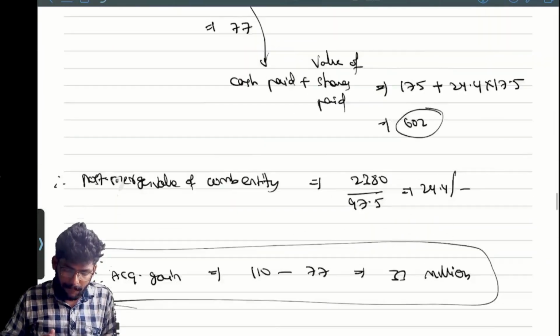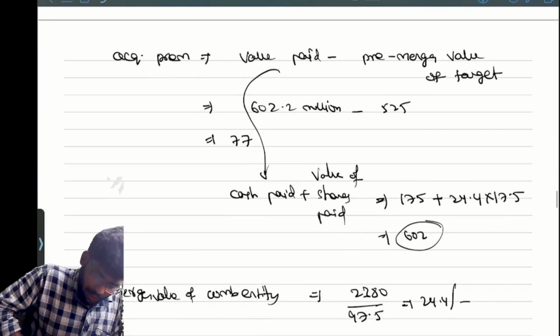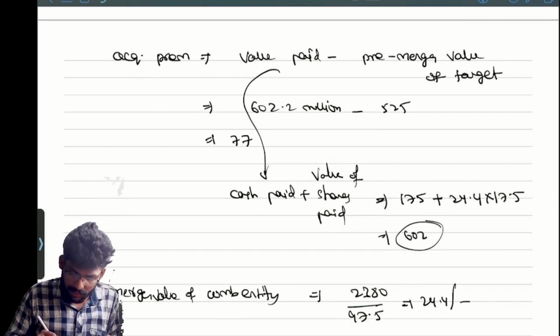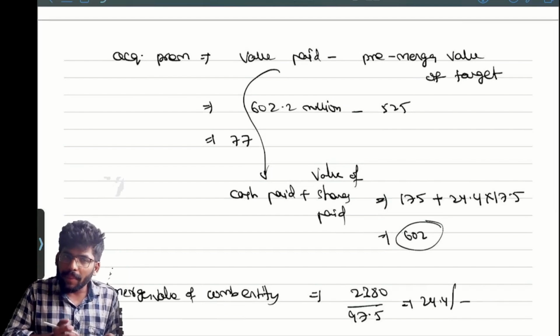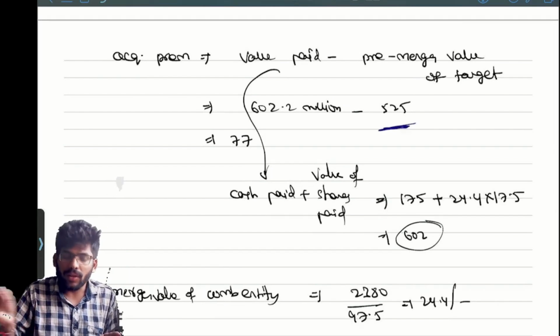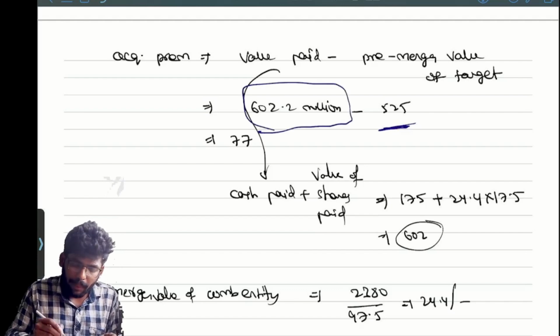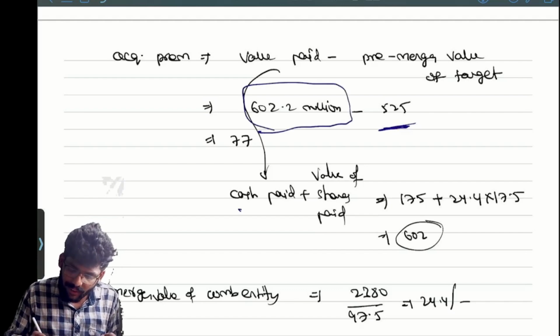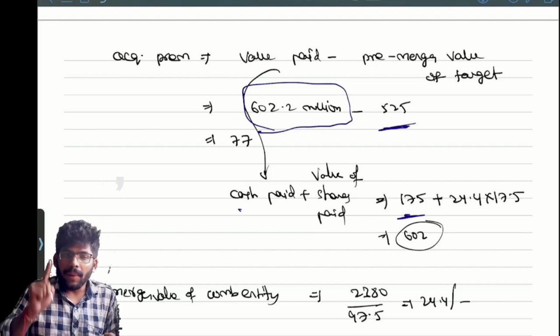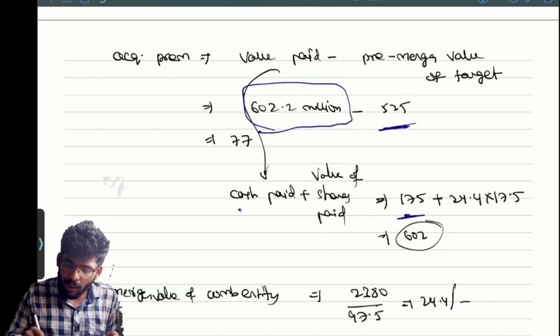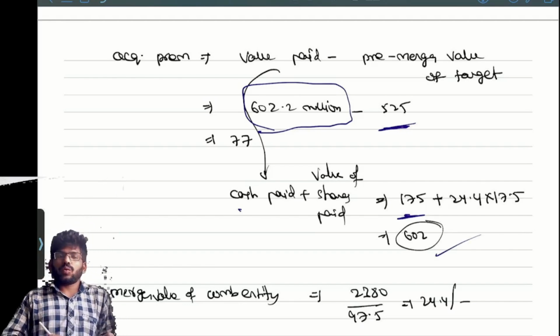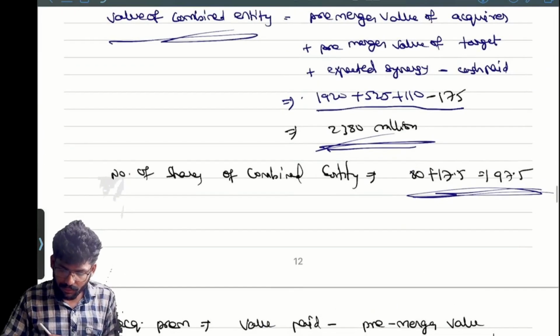Value paid, the deal price, is nothing but value paid minus pre-merger value of the target. Target is 525, we already know about it. So I want this value paid. They are paying cash of 175 plus the per share value of 24.4 on 17.5 shares. So 17.5 into 24.4, you will get this value.